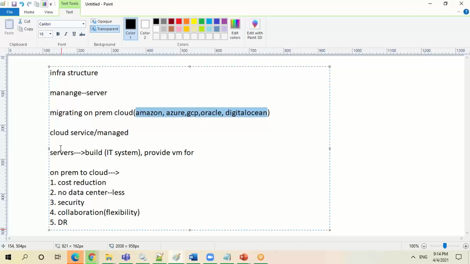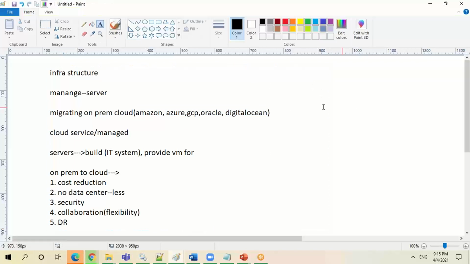So you should move to the cloud if you have enough automation in place, or else you won't get any cost benefits from moving from on-prem servers to cloud servers. Let me take a scenario.